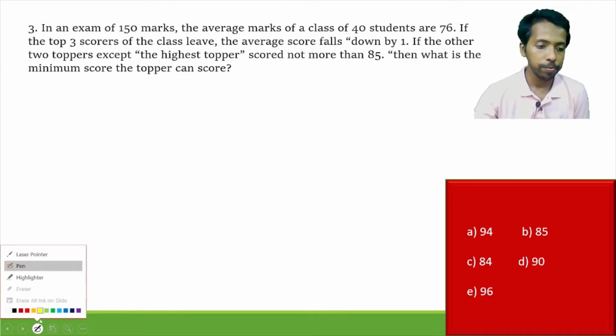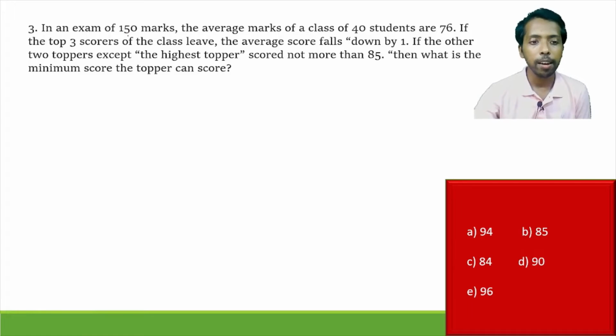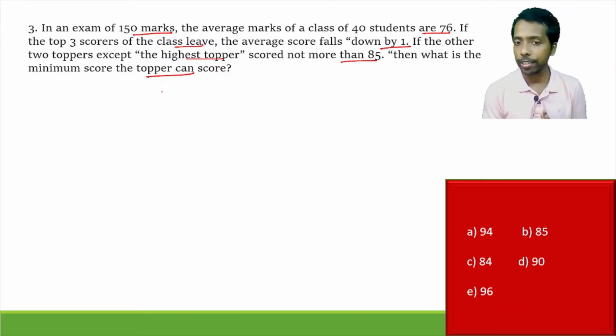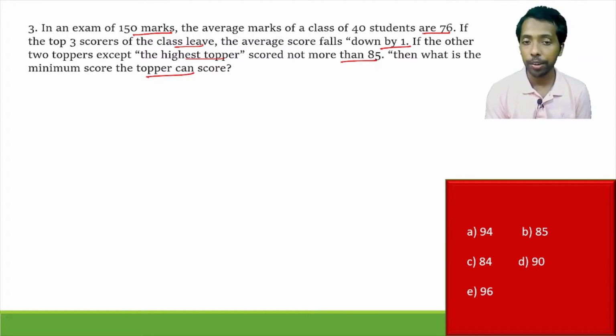Here's the next question. In an exam of 150 marks, the average marks of the 40 students are 76. If the top 3 scorers of the class leave, the average score falls down by 1. If the other 2 toppers except the highest topper scored not more than 85, then what is the minimum score the topper can score? This is a very logical and very easy question if you understand the logic. There is not much need for pen and paper, you can solve it easily.